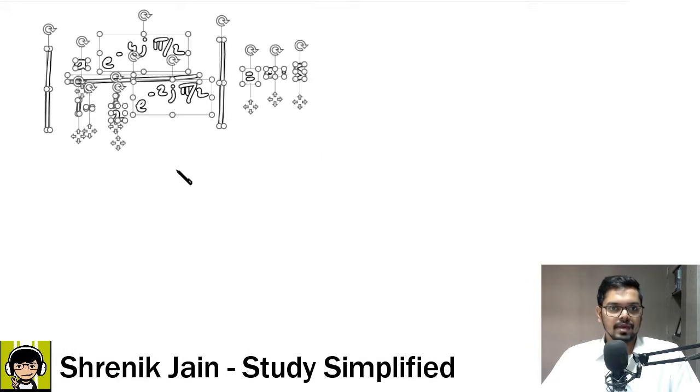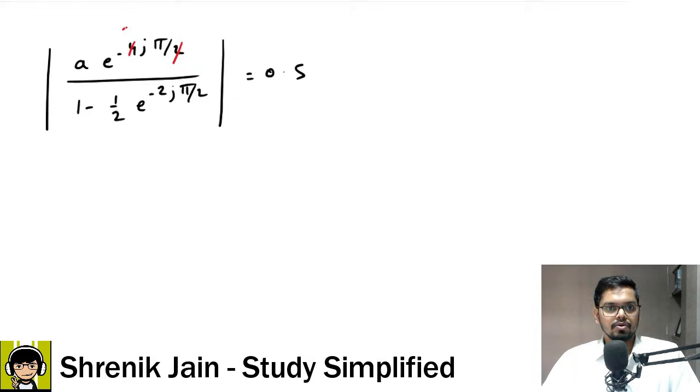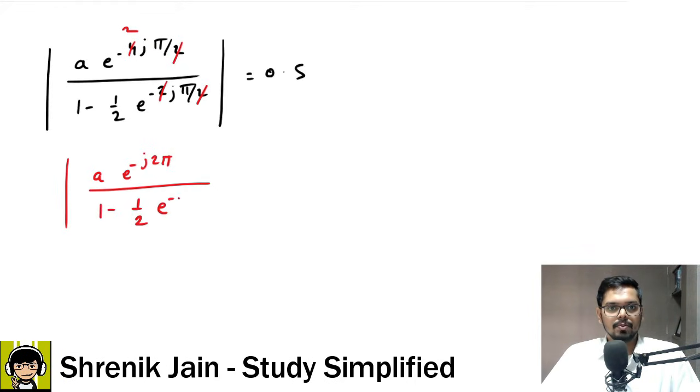Sir, the value of a, you have to see carefully: the 2s cancel. Now this expression is: numerator a into e to the power minus j 2 pi, and denominator 1 minus half e to the power minus j pi. Mod of the complete thing is equal to 0.5. So if you see carefully, what is the value of this term and what is the value of that term? Let me show you.